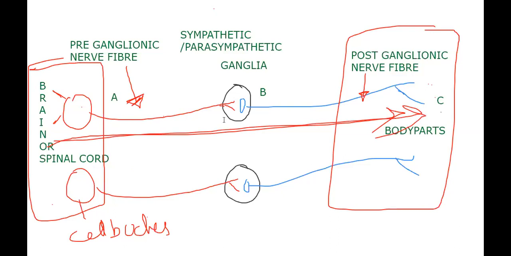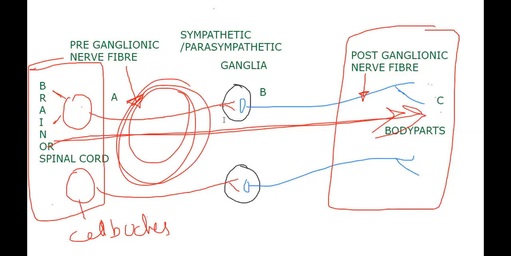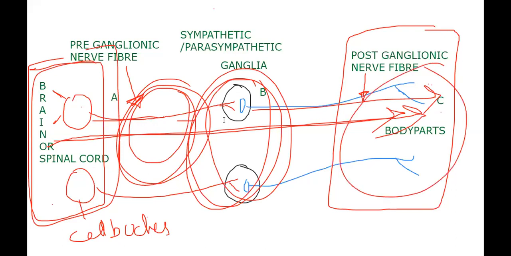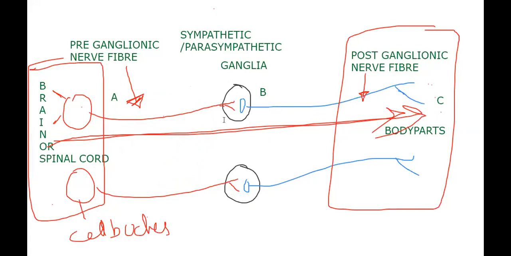So I explained this path now. The preganglionic nerve fibers are coming from either the brain or spinal cord. Where do they go? They go into the autonomic ganglia, sympathetic and parasympathetic, whose postganglionic nerve fibers go to body parts. That's what I said over this visual. This is very important, so this is the statement here.